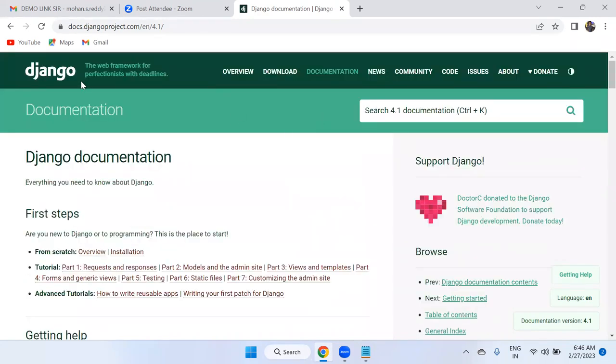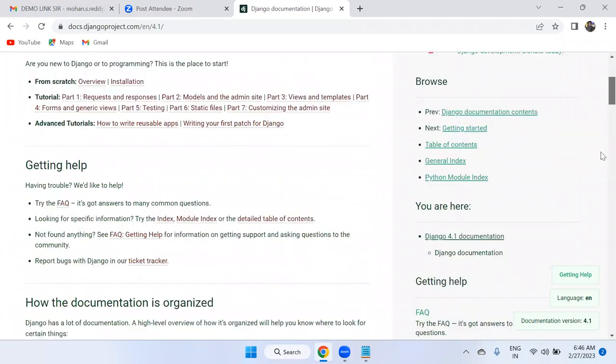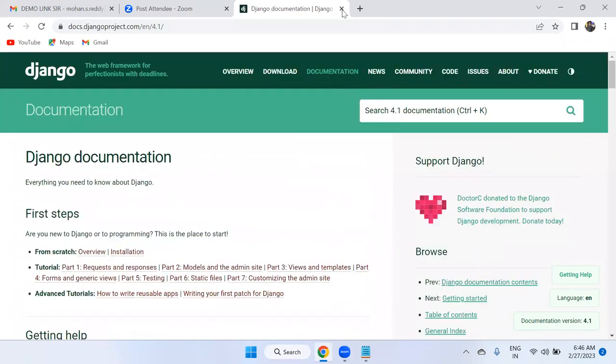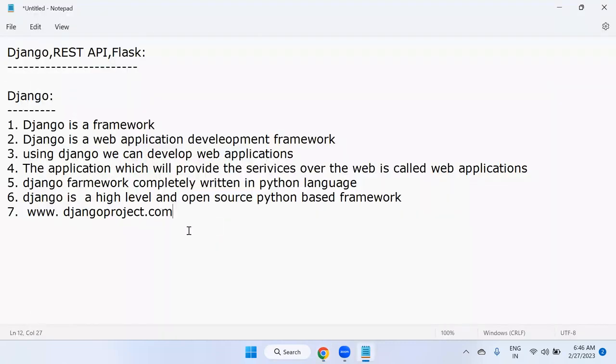This is the official website of Django, just as we saw the official website of python.org. Even the Django REST framework, DRF, for REST APIs, also has an official website. So if you have any doubts in the middle of developing any web application with Django, you can go through this documentation, read it, understand it and implement it. But as a beginner, it is difficult to understand the complete official documentation. So I'm here to simplify it, and I prepared my own documentation, which I will hand over to you once we begin the sessions.